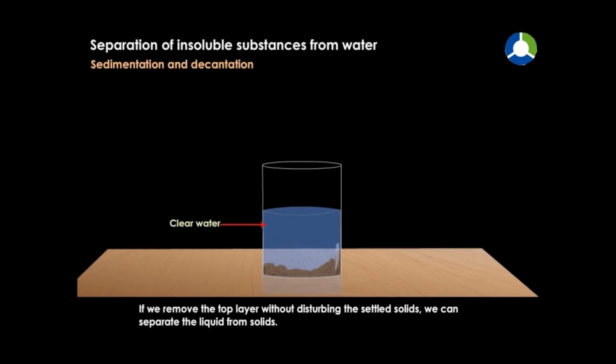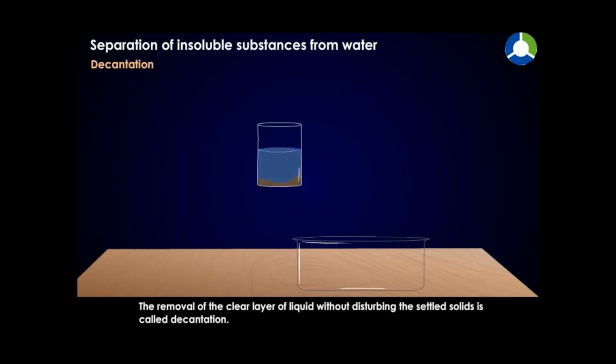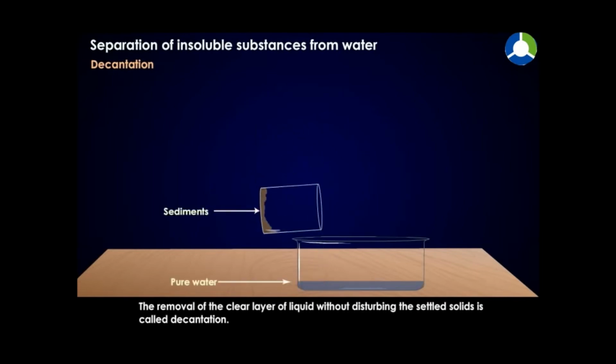If we remove the top layer without disturbing the settled solids, we can separate the liquid from solids. The process of settling of heavy solids at the bottom is called sedimentation. The removal of the clear layer of liquid without disturbing the settled solids is called decantation.